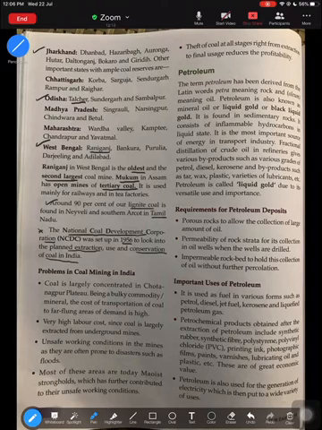Now, coming to the last section for today's class, problems of coal. You have to at least know three problems associated with coal mining. First, because coal is largely found in one area, especially the Chota Nagpur region, transportation cost becomes very expensive if you have to take that coal to far off places because the demand is high. Second, labor cost is very high because you have to dig coal in underground mines, so labor is expensive. It is also unsafe to work, because there can be problems related to breathing, and sometimes floods can be a problem.